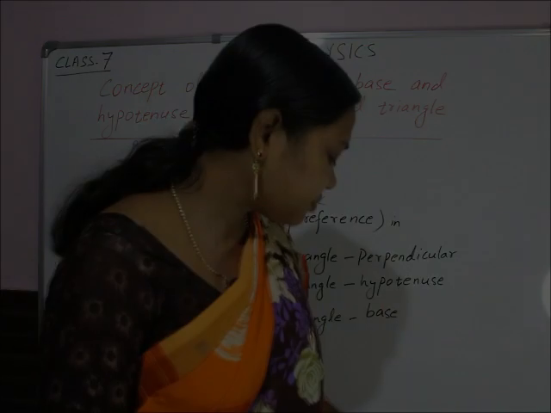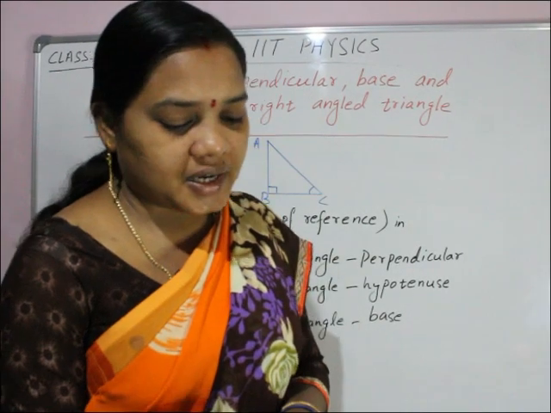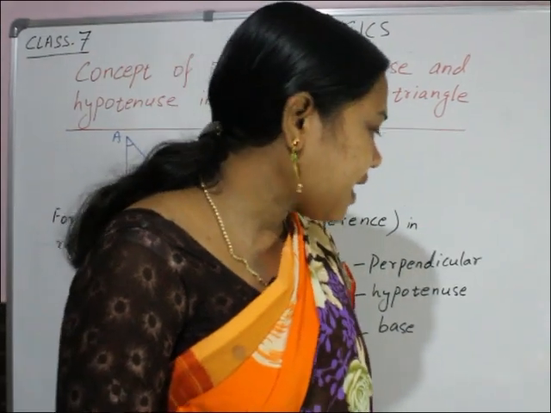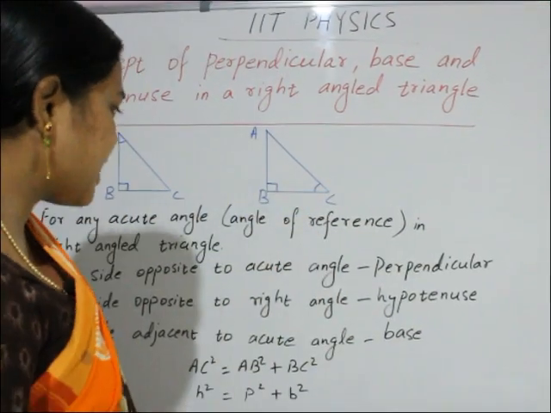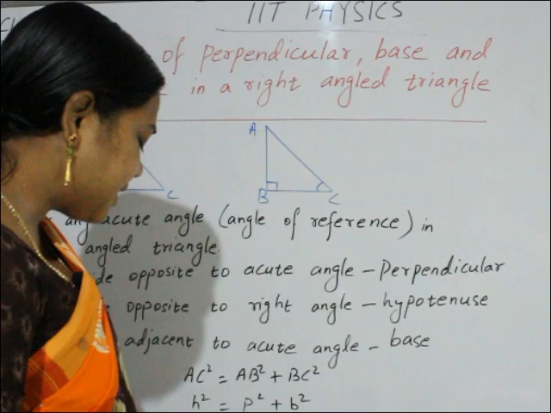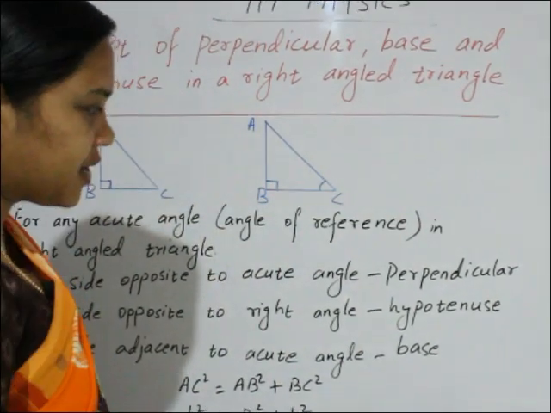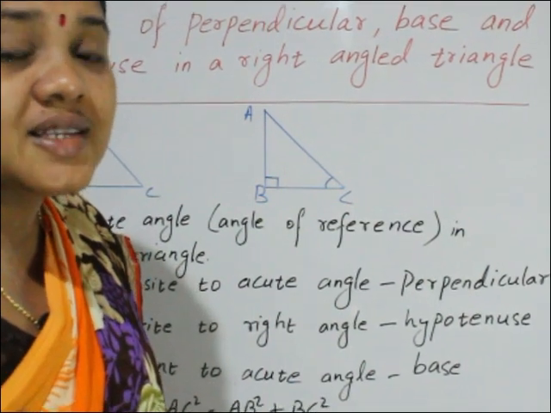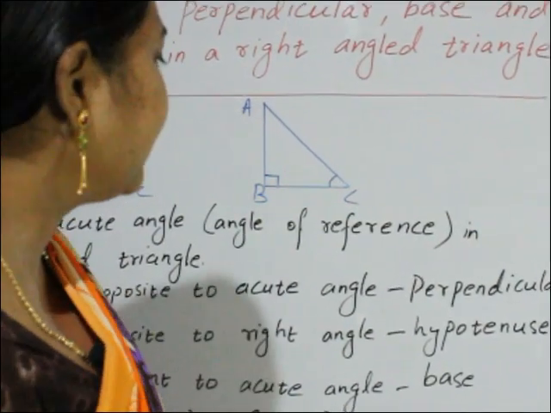Next question is, name the longest side in a right angle triangle. In any right angle triangle, the longest side is its hypotenuse, the side which is opposite to the right angle.